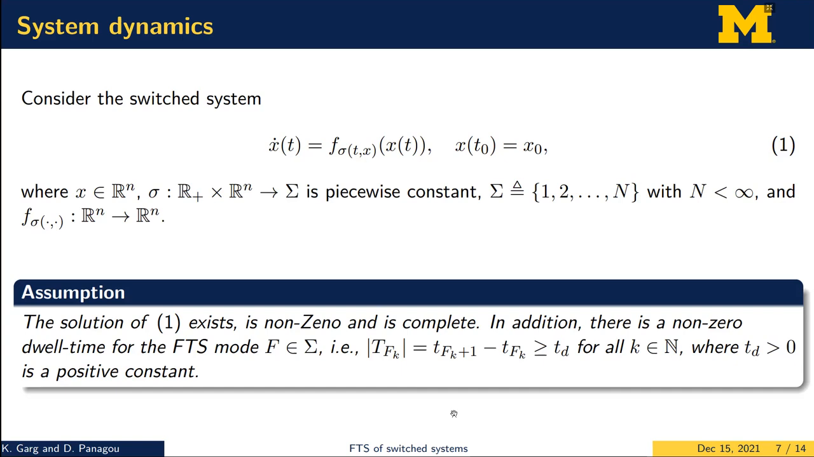In addition, we also assume that there is a non-zero dwell time for the finite time stable mode, which means that whenever the finite time stable mode gets activated, it remains activated for at least this duration T_D. And we do not need to know this T_D for our results, but we only need that this T subscript D exists and it's non-zero.